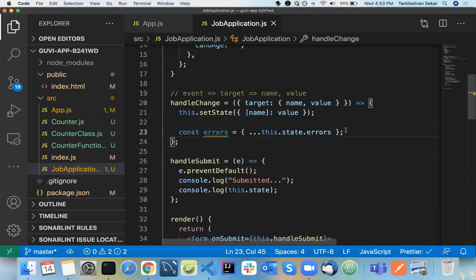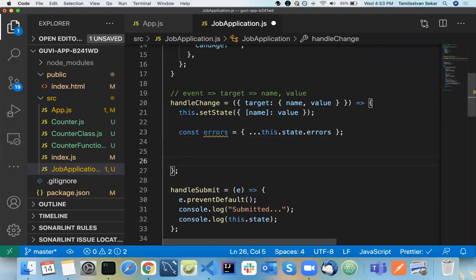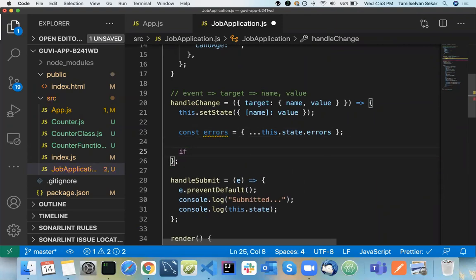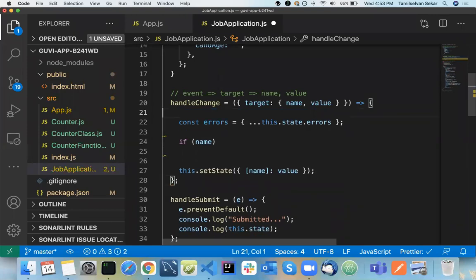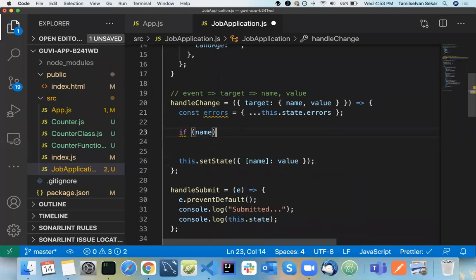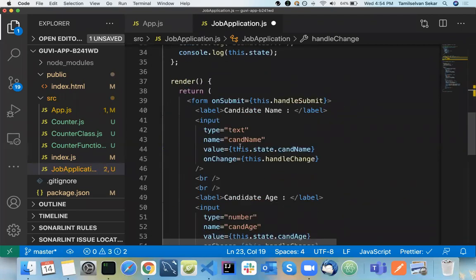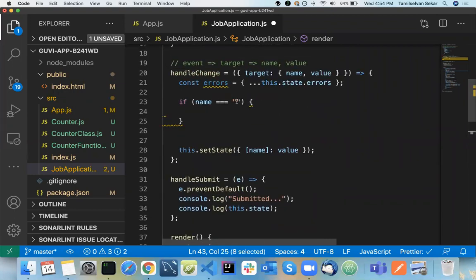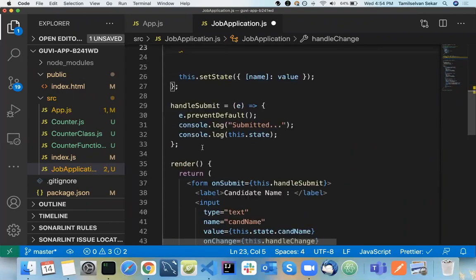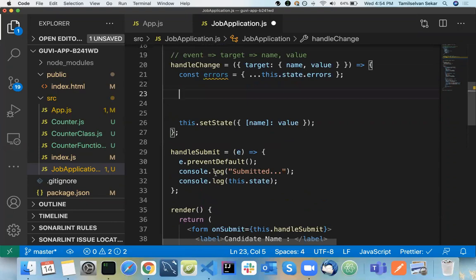Now I'm going to do a validation. So what are all the validations? After that only we need to update our state. So basic thing here: if the name equals candidate name, what is the validation that we need for our candidate name? We have two form fields, so we can have an if condition or we can have a switch statement. I'll have a switch statement.